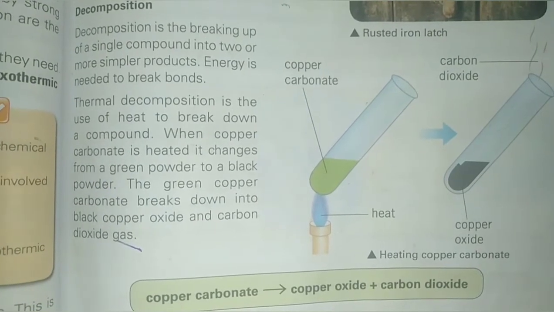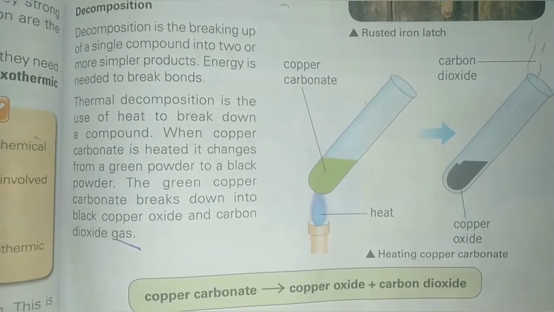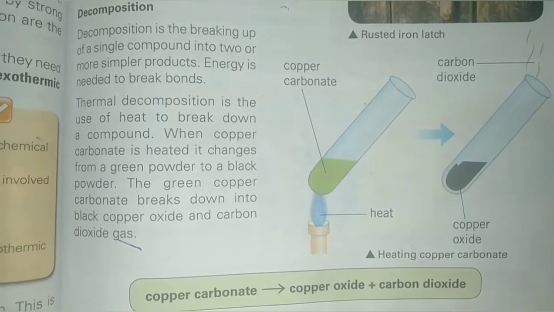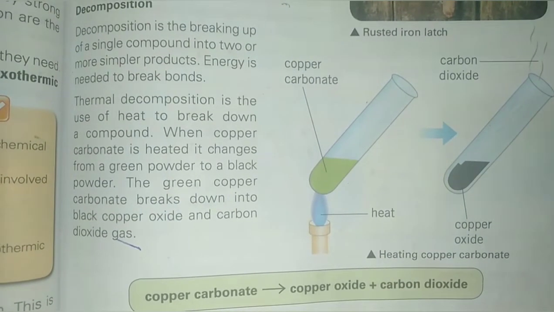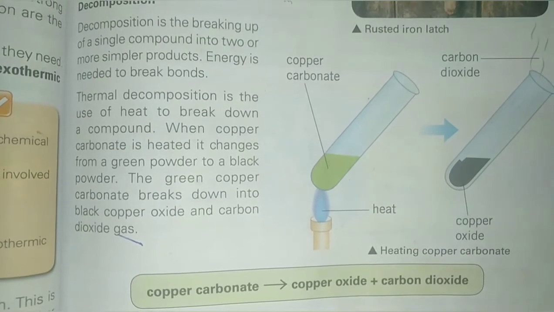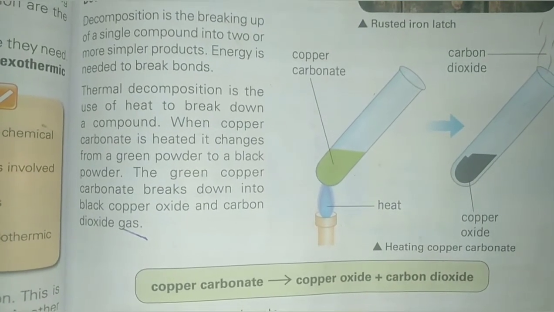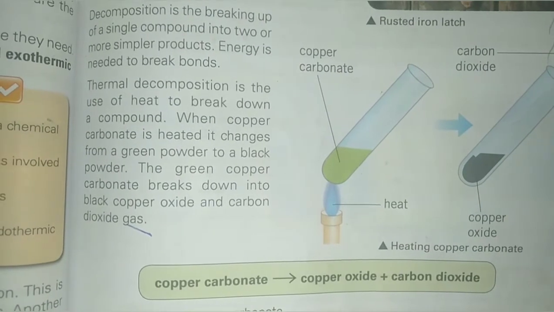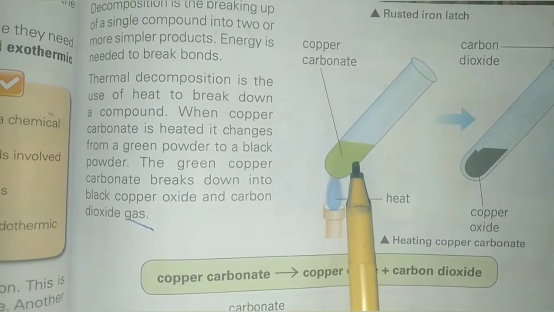Decomposition is the breaking up of a single compound into two or more simpler products. Energy is needed to break the bonds. Energy may be in the form of heat or light. Thermal decomposition is the use of heat to break down a compound. This is calcium carbonate.